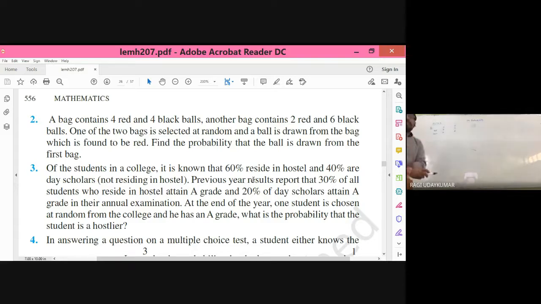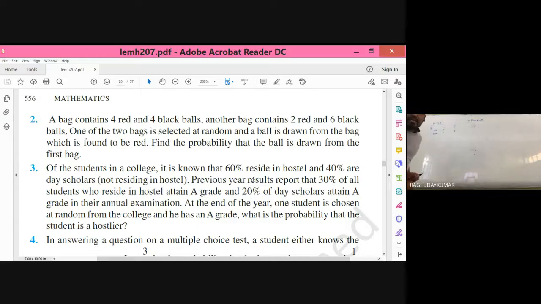First, let me read the question clearly, then we'll go. One bag is selected out of the two bags, and a ball is drawn from the bag, which is found to be red. So that is nothing but A, an event you need to consider. It's a red ball. What is the probability that the ball drawn is from the first bag? First bag, let us consider E1. Second bag, E2. The probability of selecting a bag you need to consider as E1 and E2. And A is red.